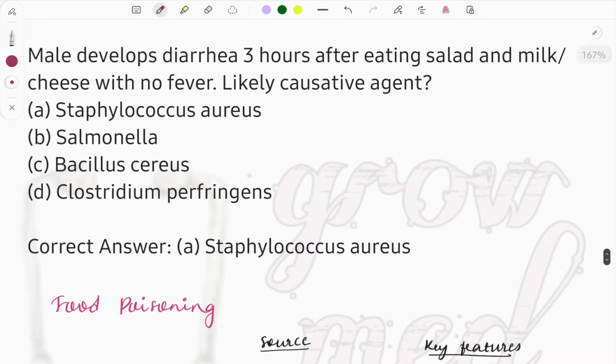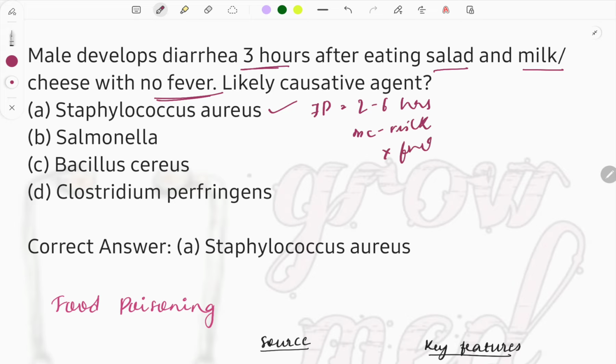Then the last MCQ for today's video, and we'll discuss it. Male develops diarrhea after 3 hours of eating salad and milk cheese, and no fever is seen. What is the likely causative organism? So the things described in the clinical case are mostly driving us to Staphylococcus aureus from the given options, because the incubation period of Staphylococcus is usually between 2 to 6 hours, and it is most commonly associated with milk products, and it does not associate with fever, and vomiting is the most common feature seen with this one.